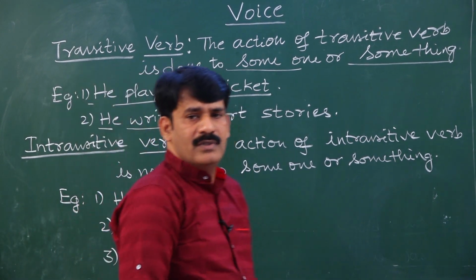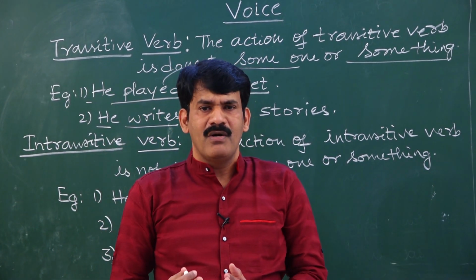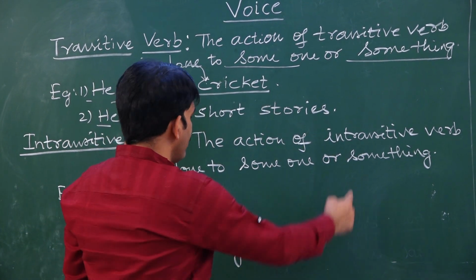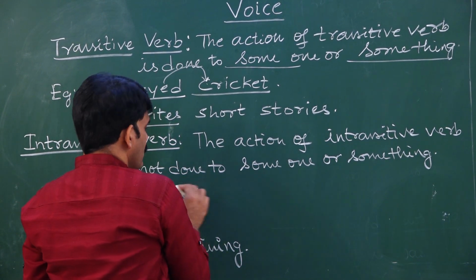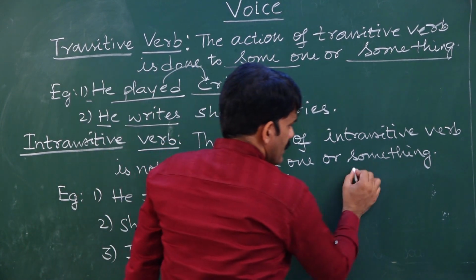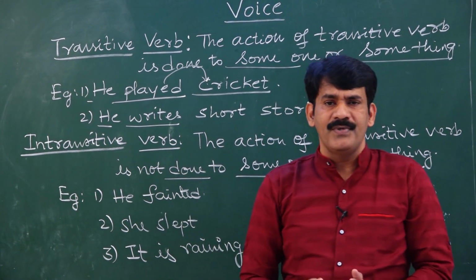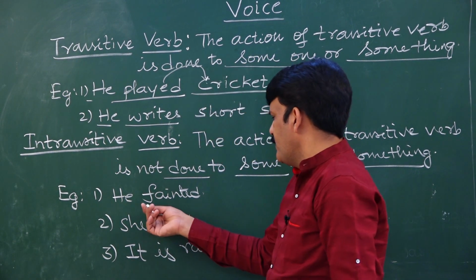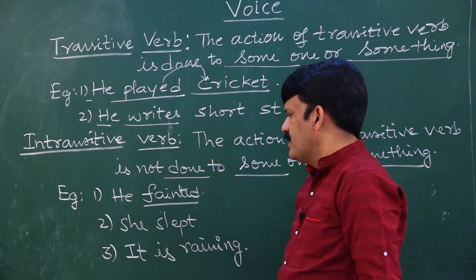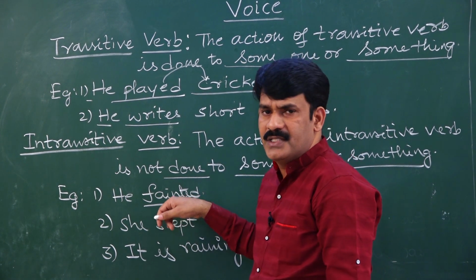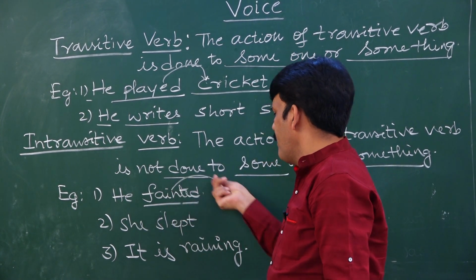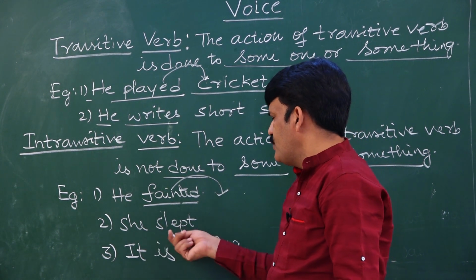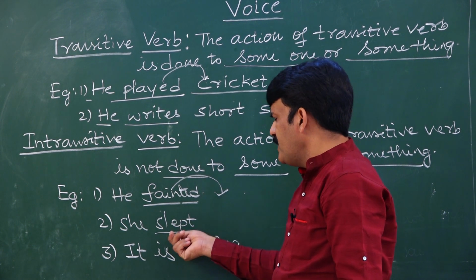Then what is an intransitive verb? An intransitive verb does not require any object, which means the action of an intransitive verb is not done to someone or something. It's quite the opposite of a transitive verb. See the examples. He fainted. The action is fainted. This is the verb, but the result is not passed on to somebody or something. Similarly, she slept.